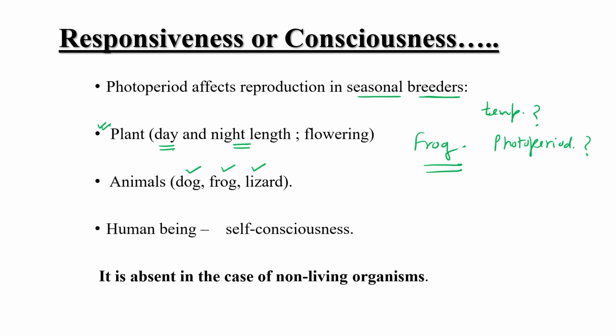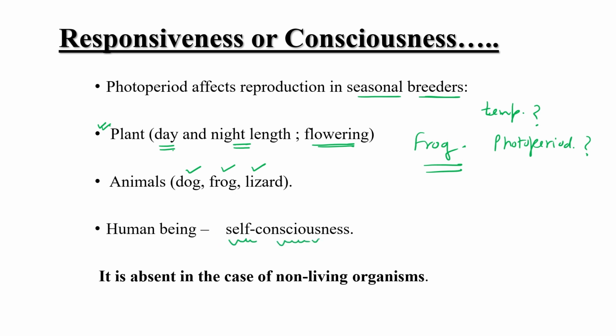Why? Because they have this responsiveness, they can sense the external stimuli: what is the temperature this time, what is the photoperiod this time, what is the moisture content this time, what is the day length, what is the night length. So this is how their flowering pattern occurs according to the seasonal variation. But there is a quality known as self-consciousness.